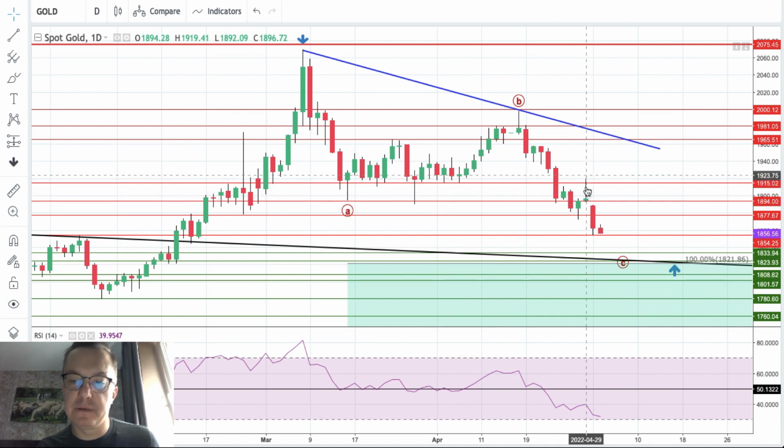A big pin bar kind of candle. So hitting the level of 1,821 is just a question of time. Whether that happens today or tomorrow or by the end of the week, it looks pretty certain the market is getting there, and it will hit this level sooner or later.